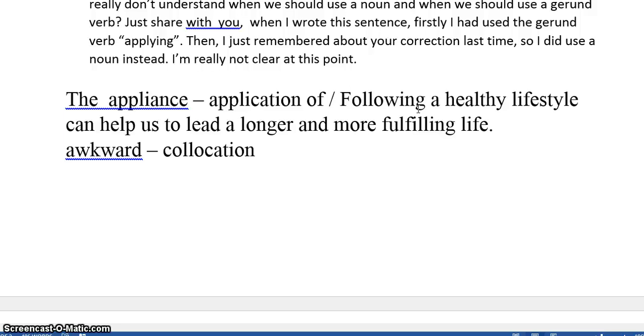It's something that we can see. We're doing the action. Whereas when we follow a healthy lifestyle, we get good sleep, we eat the right food, we do healthy exercise. So with your gerunds, think about the way the word is acting within the sentence.